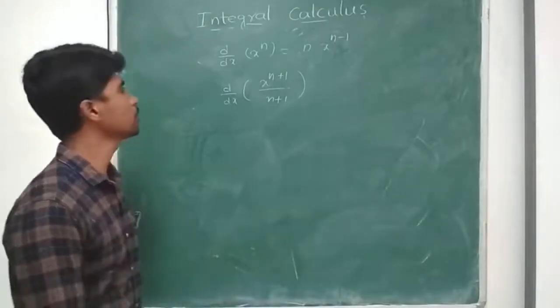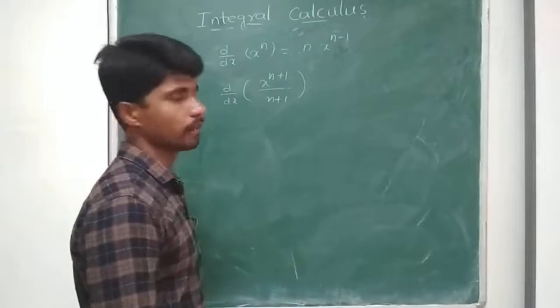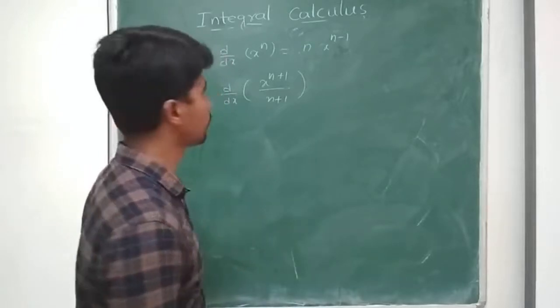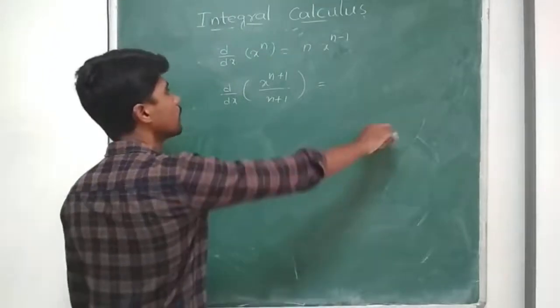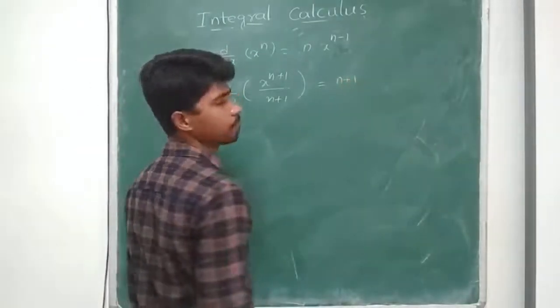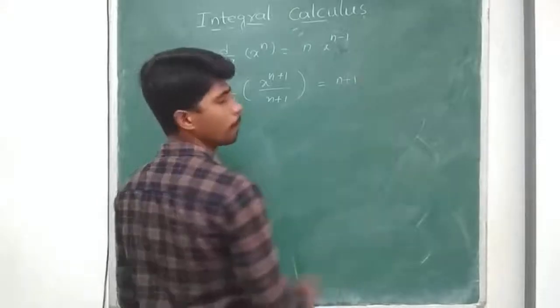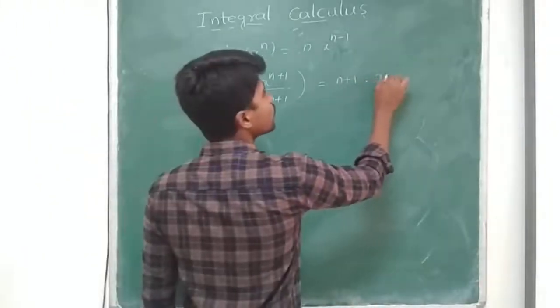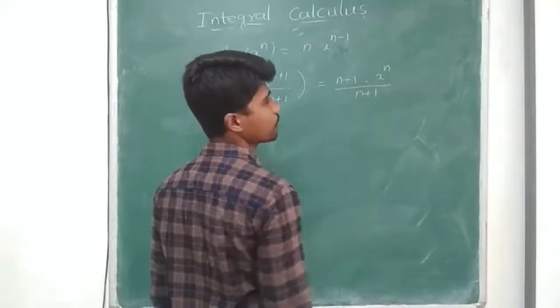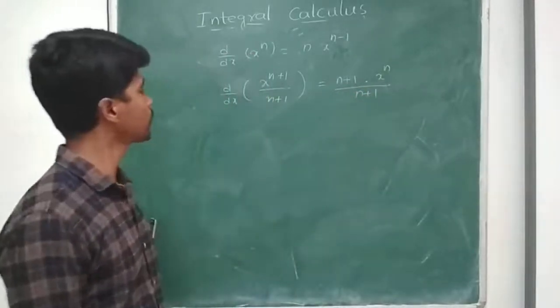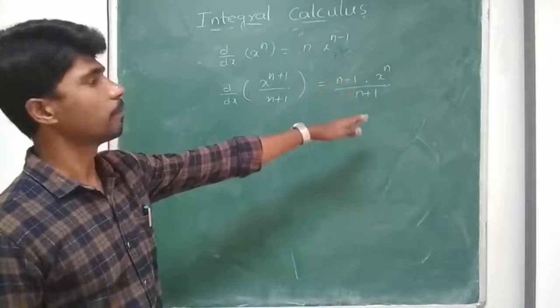D by dx of x to the power of n plus 1 by n plus 1 is equal to n plus 1 into x to the power of n by n plus 1.